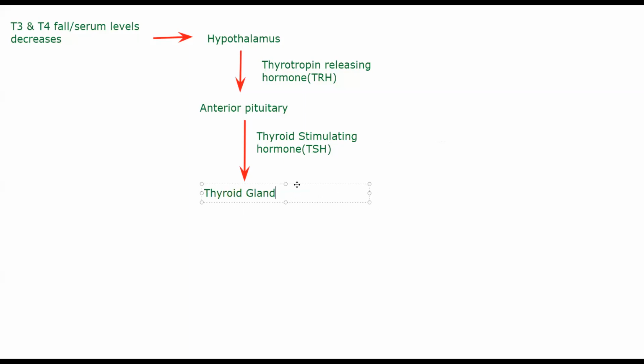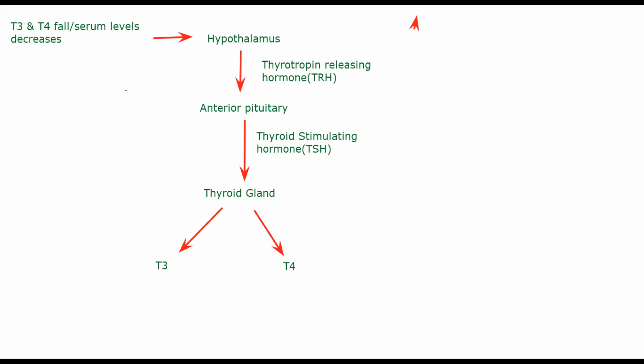Upon stimulation by TSH, your thyroid gland in turn will produce a few hormones. The main important ones here will be T3 and T4. ठीक है, this is the basic cycle if you can understand. ठीक है, अभी समझ में आया what is happening? Yes, sir.